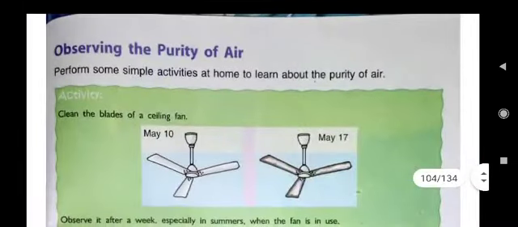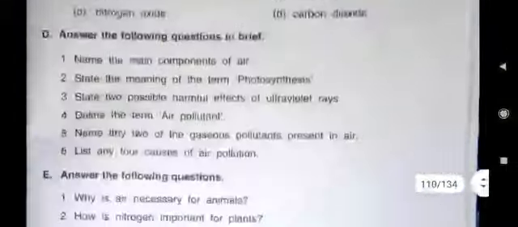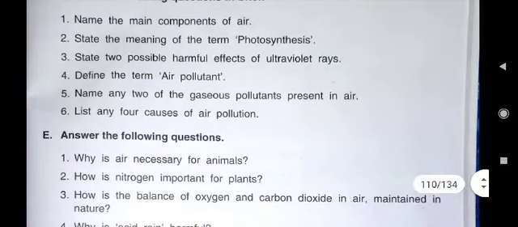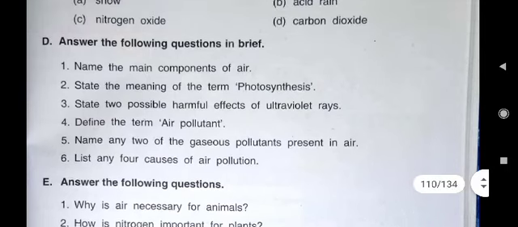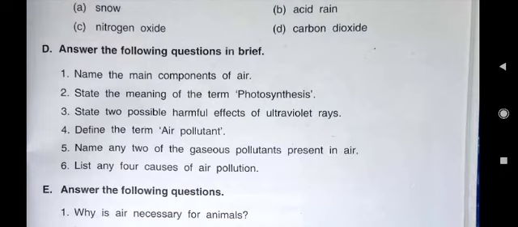Now come to D4 answer. What is D4th question? D4th question is, define the term air pollutant. Here pollutant means, you must be knowing, children, the impurities which are present in air, which make the air dirty, they are called pollutant. They make the air polluted. Pollutants are gaseous also, as well as solid pollutants are also there.